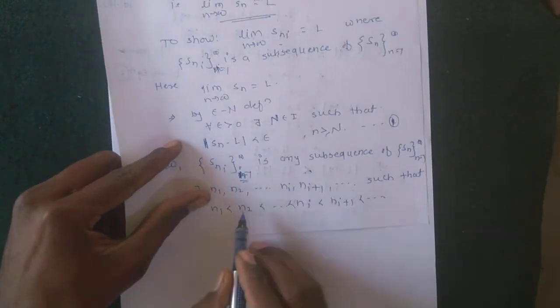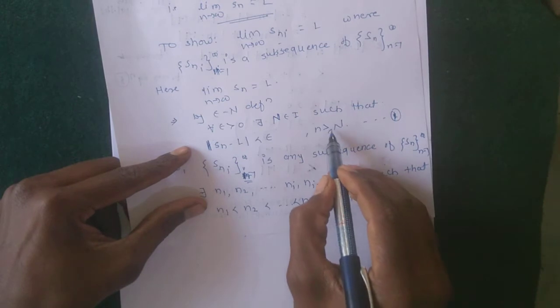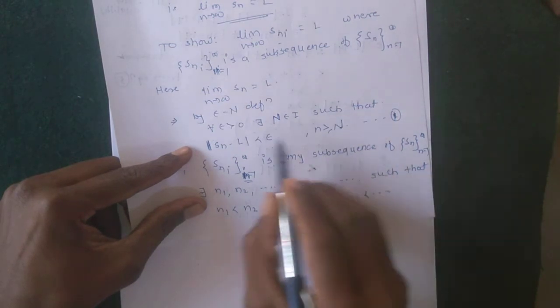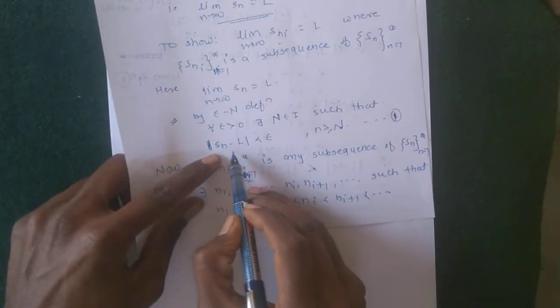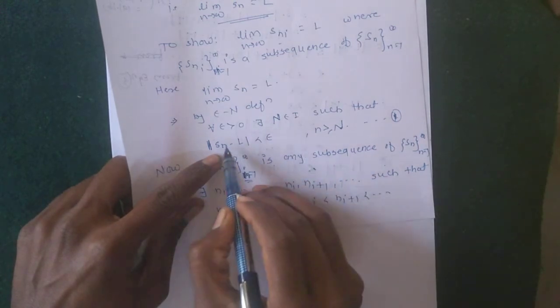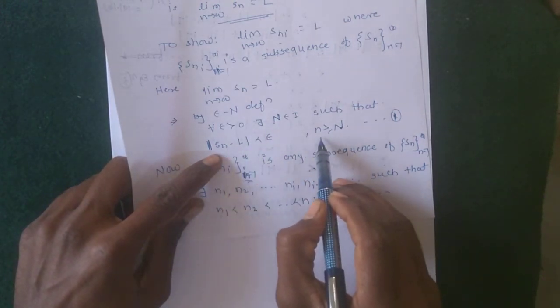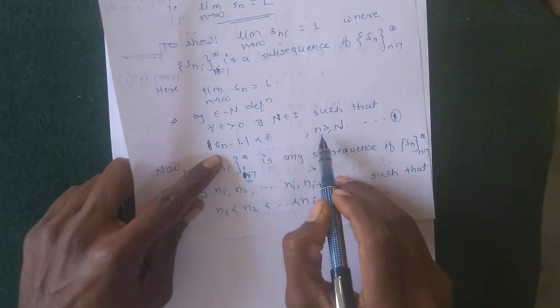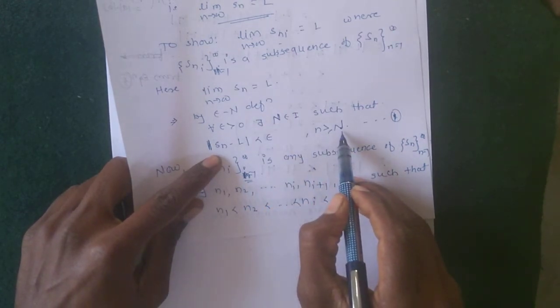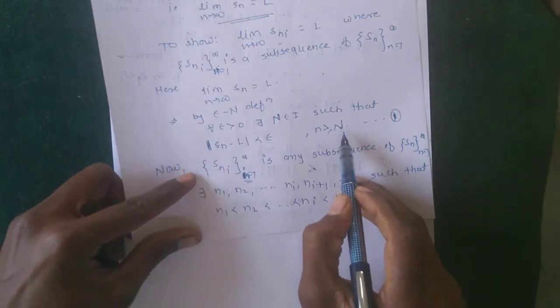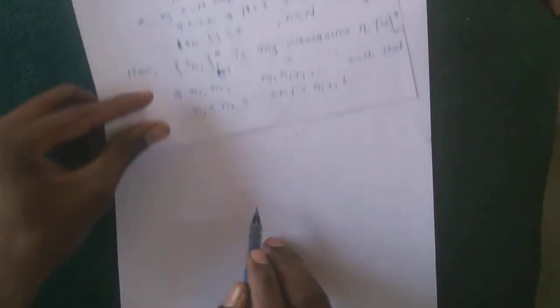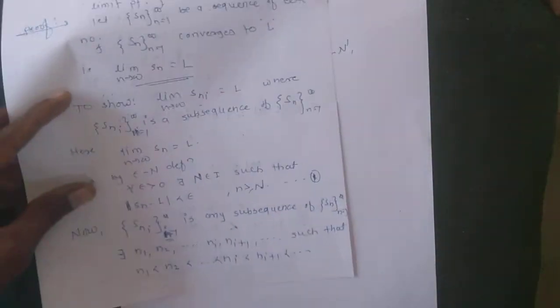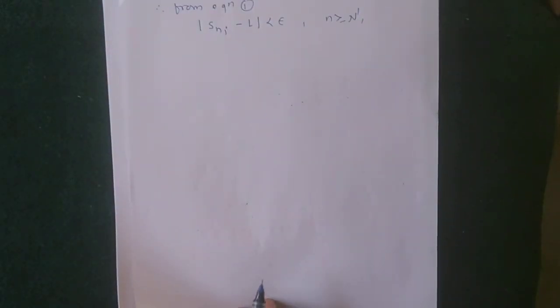Then choose n dash greater than N. Sn satisfies the condition that mod Sn minus L is less than epsilon whenever n is greater than or equal to N. So choose any number.